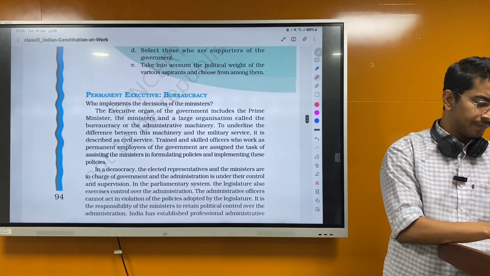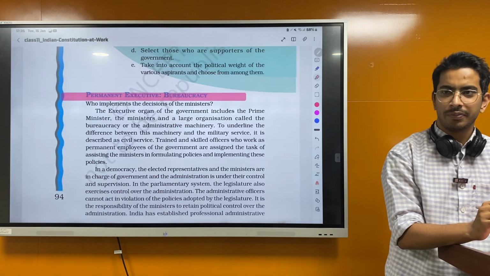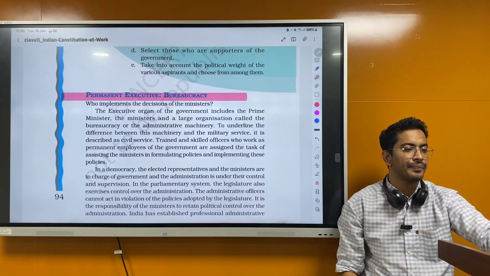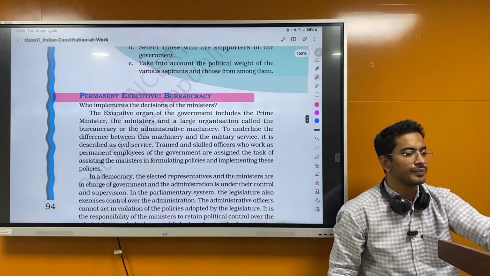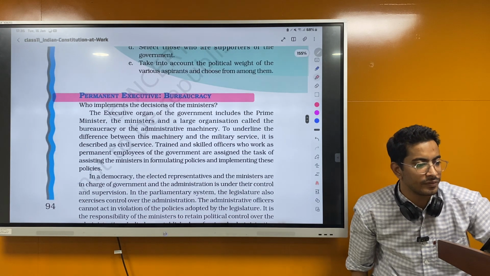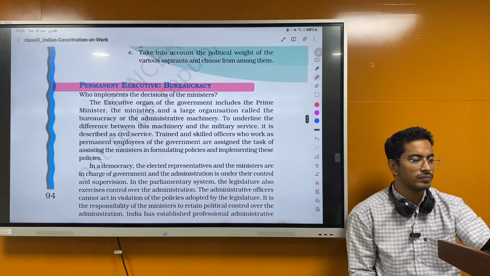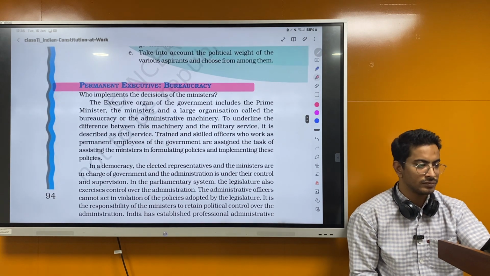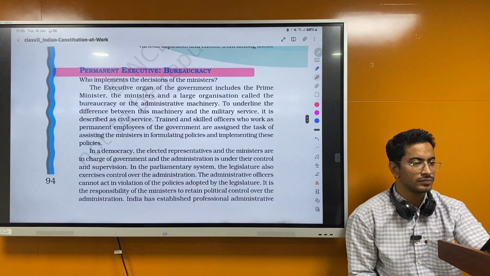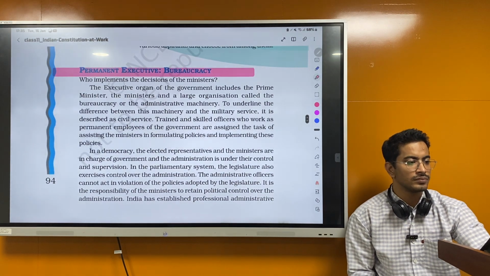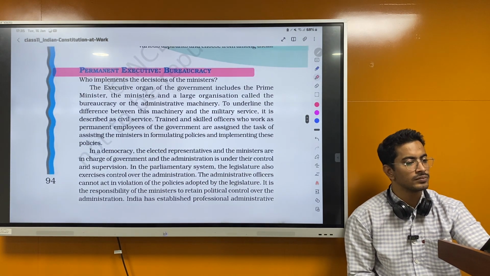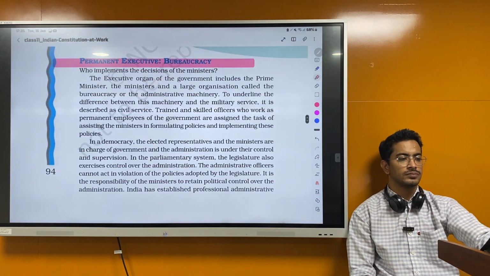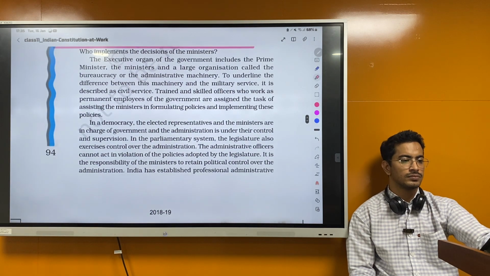So next is what everyone is aspiring for, the bureaucracy. Okay, David, you read. Who implements the decisions of ministers? The executive organ of the government includes the prime minister, the ministers, and a large organ called the bureaucracy or the administrative machinery. To underline the difference between this machinery and the military, the service is described as civil service. Trained and skilled officers who work as permanent employees of the government are assigned the task of assisting the ministers in formulating policies and implementing these policies.